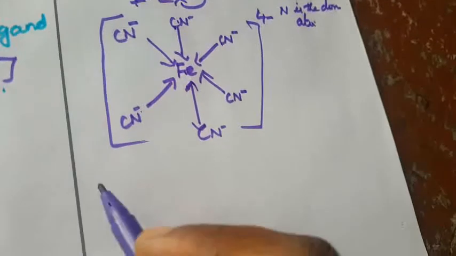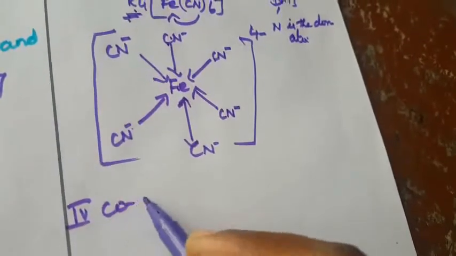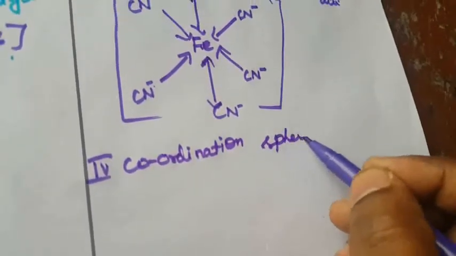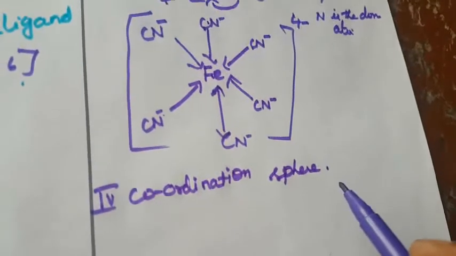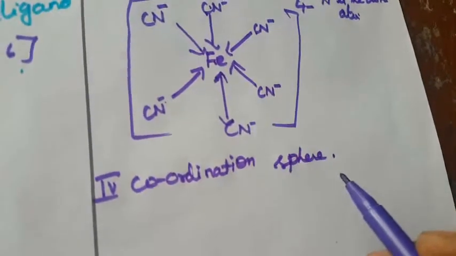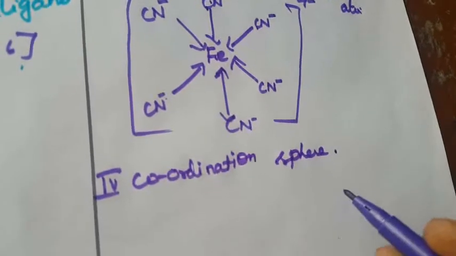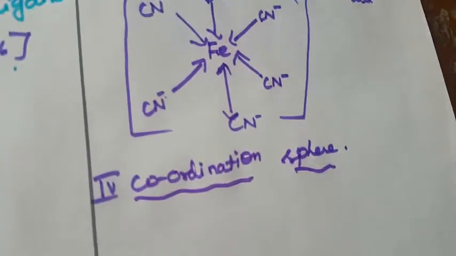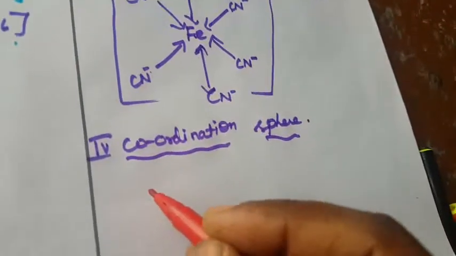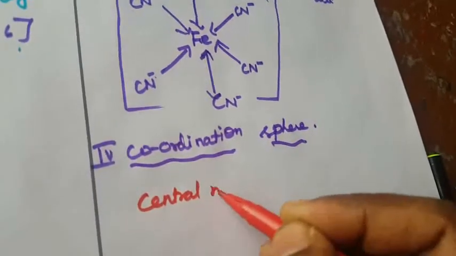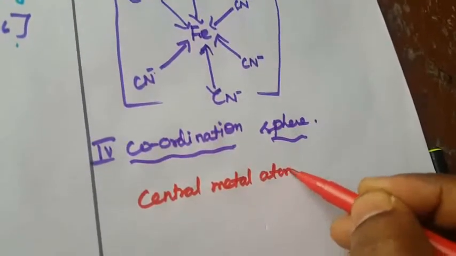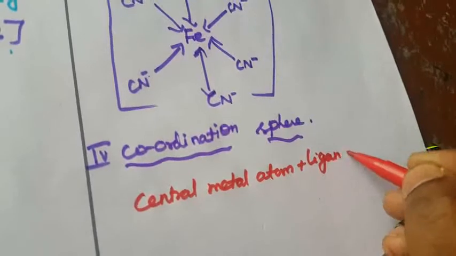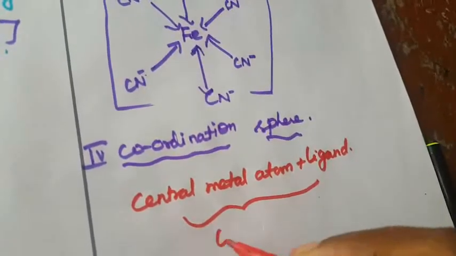What is meant by coordination sphere? The central metal atom and the ligands, collectively, are called the coordination sphere. That is, central metal atom plus ligands, combined together, is called the coordination sphere.